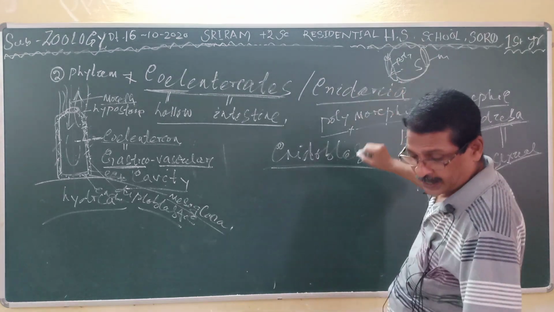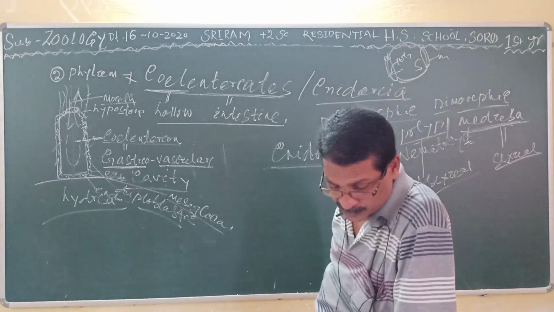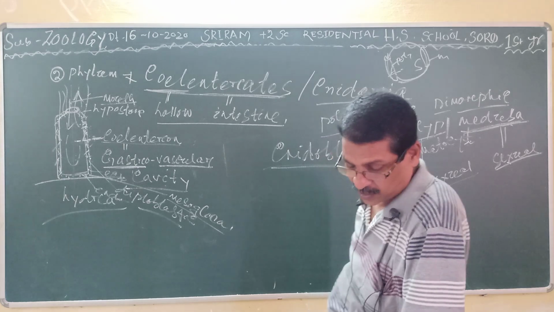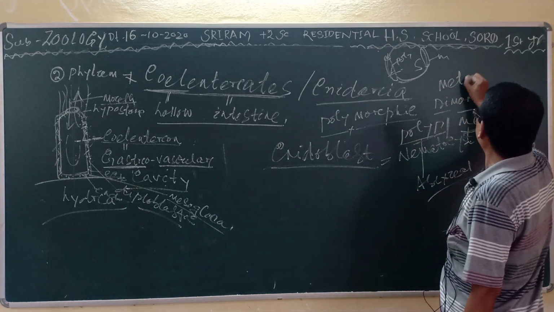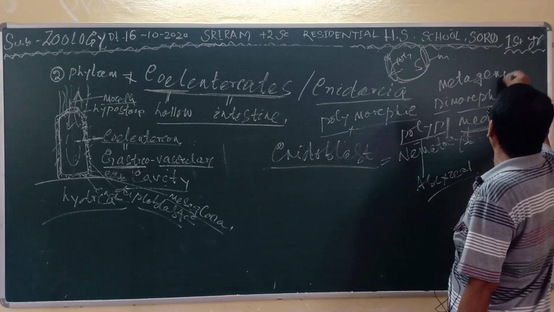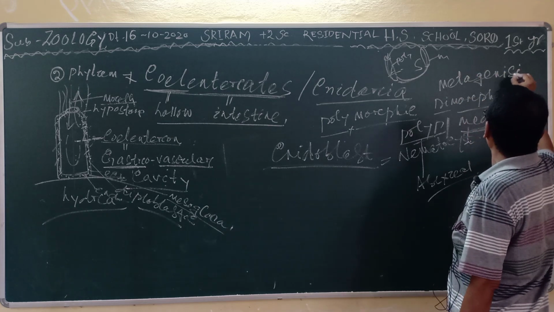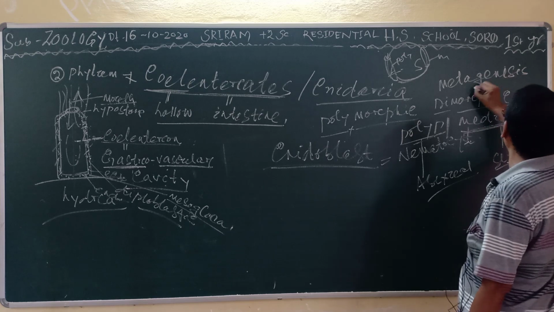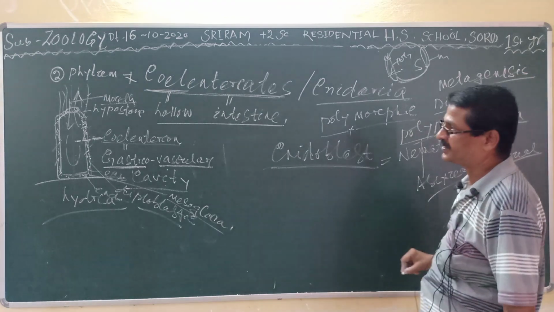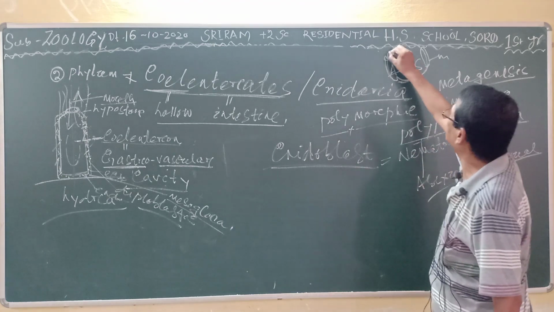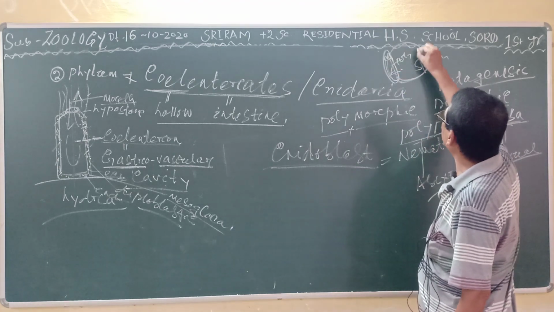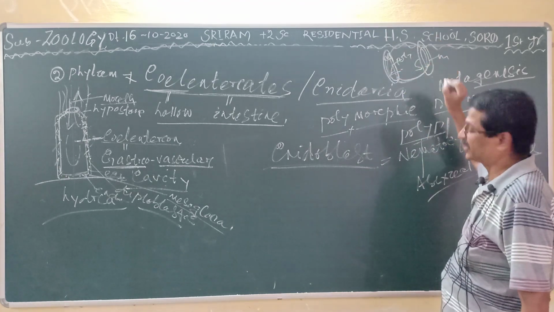That is called as the metagenesis. Most of the individuals perform the metagenesis type of life cycle, that is alternative generation. Some part is asexual form and some part is the sexual form.